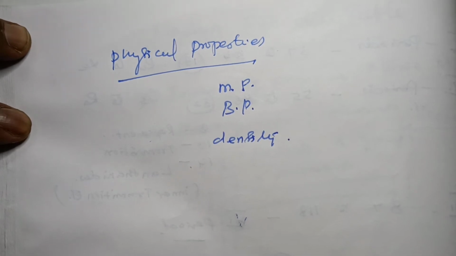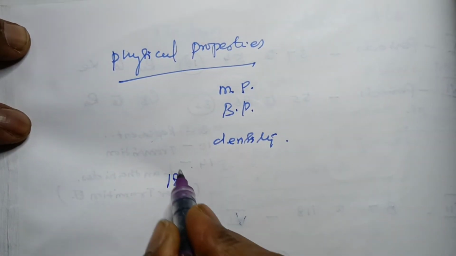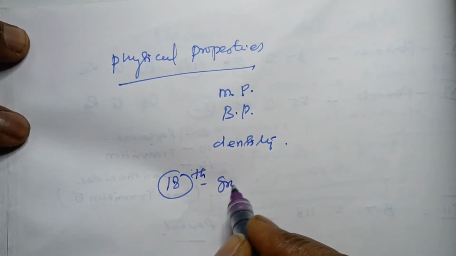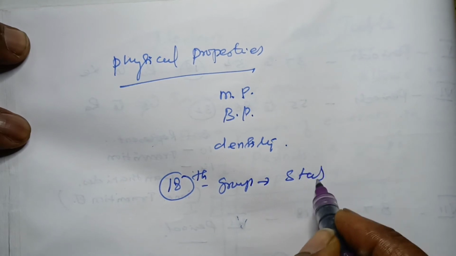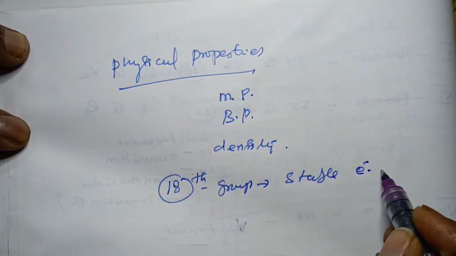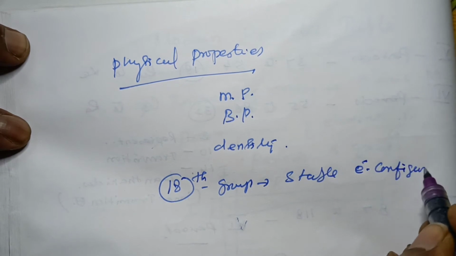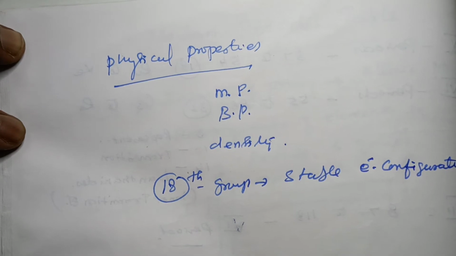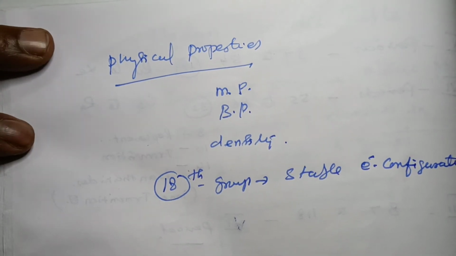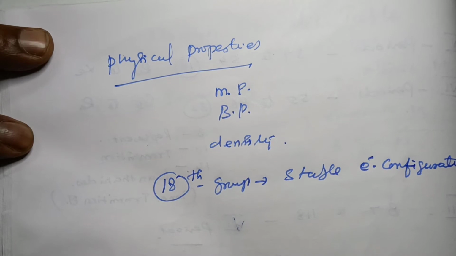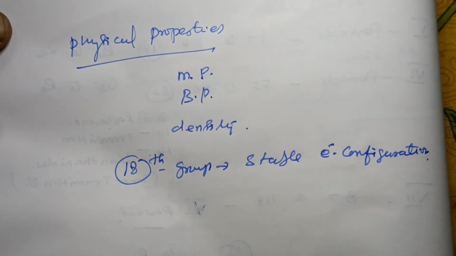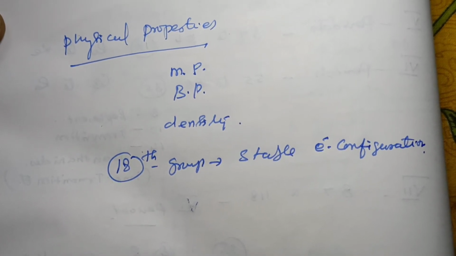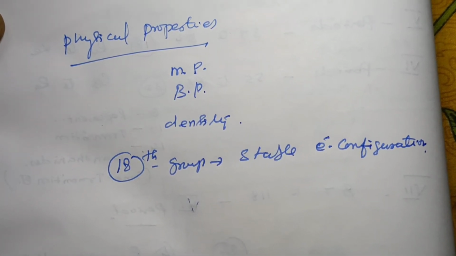So the atoms present in group 18 have a stable electronic configuration. So the 18th group has a stable electronic configuration. So these are called unreactive elements. They do not react; they are chemically inert. It's called chemically inert. So this is a very important aspect of groups in the periodic table.